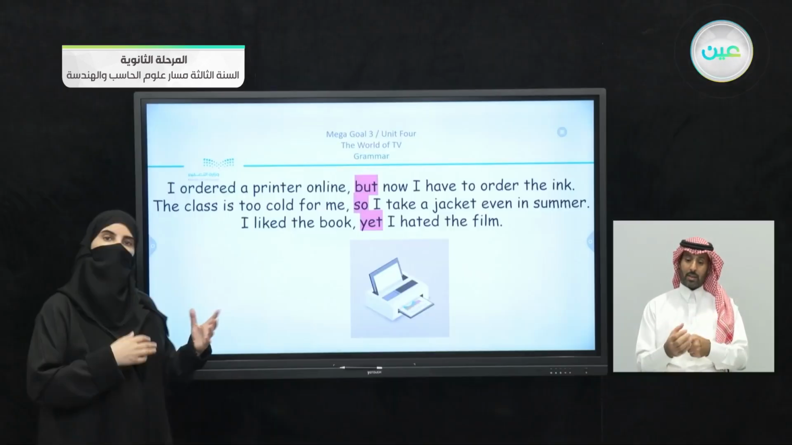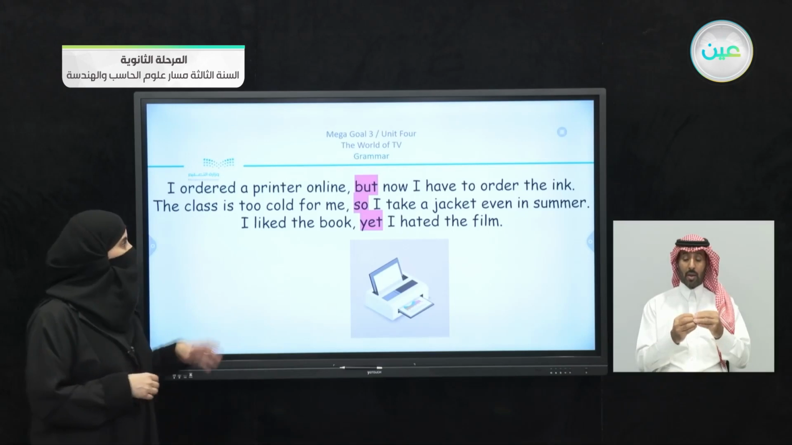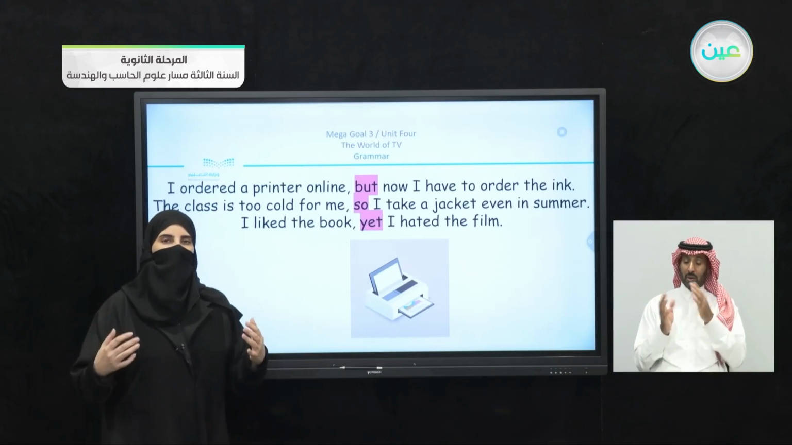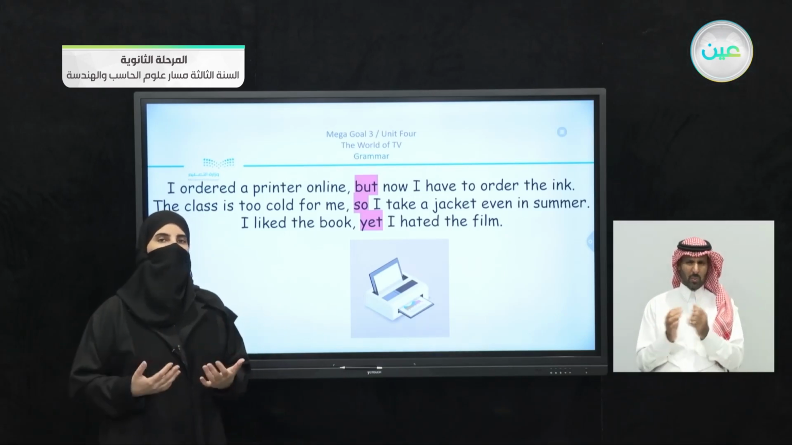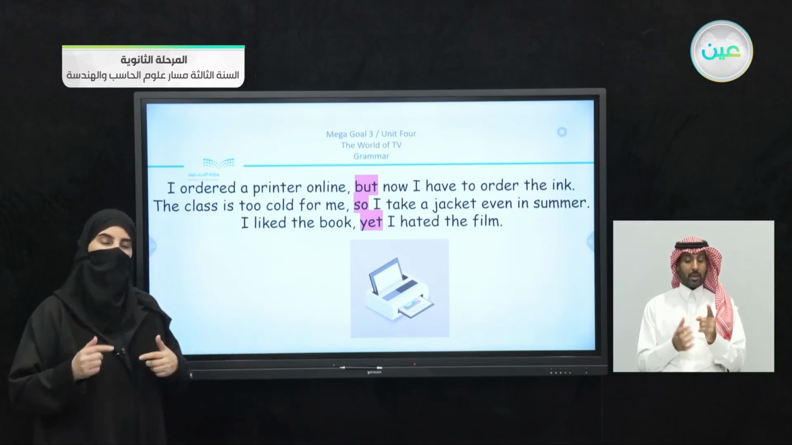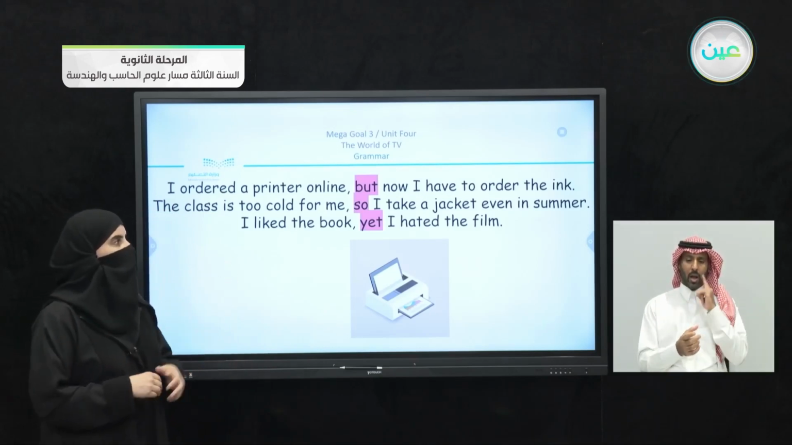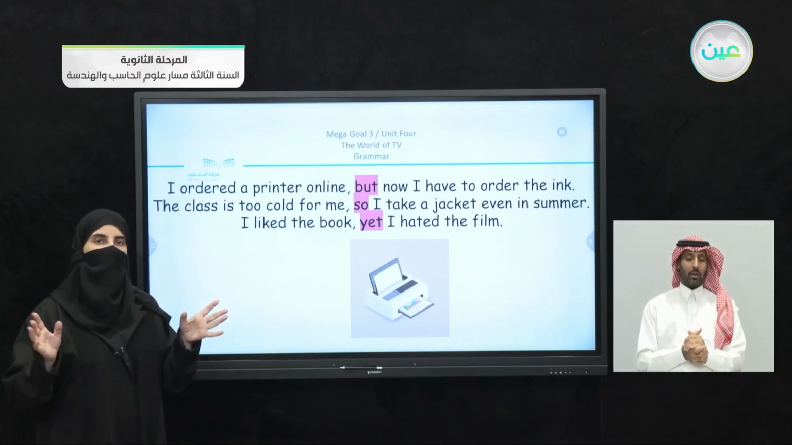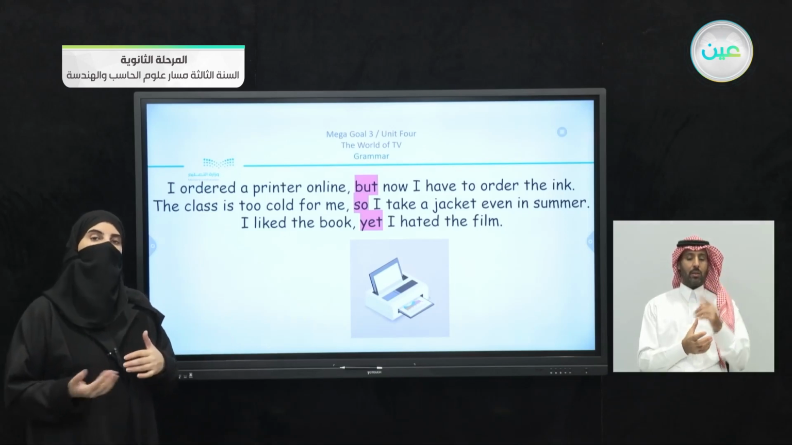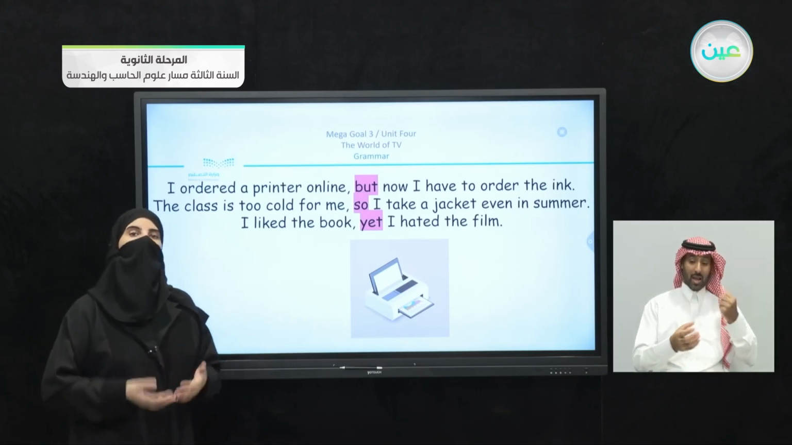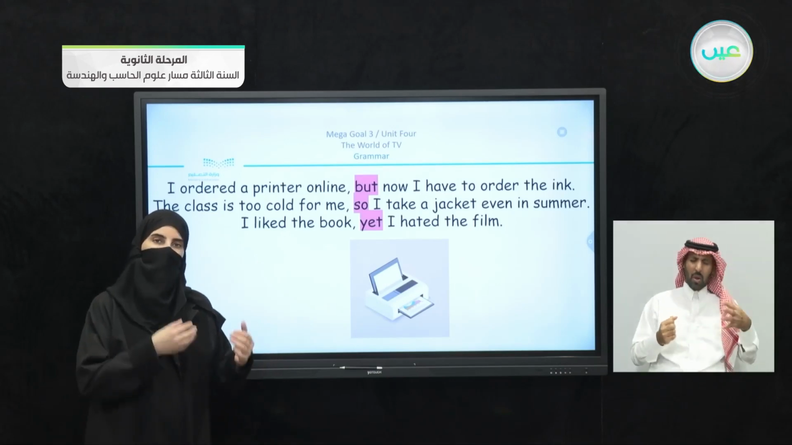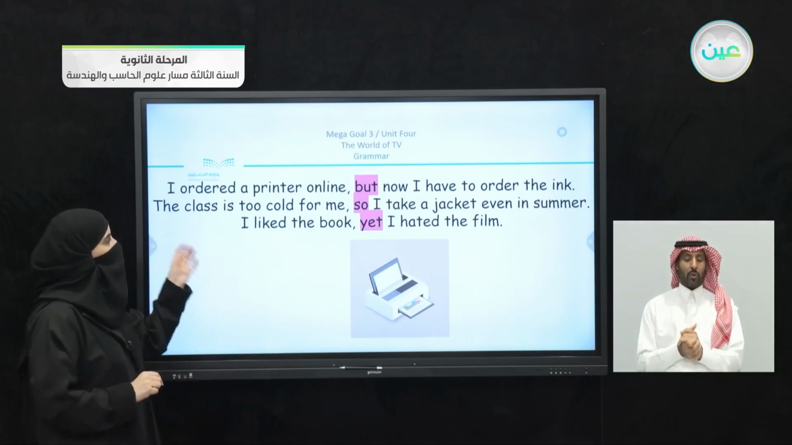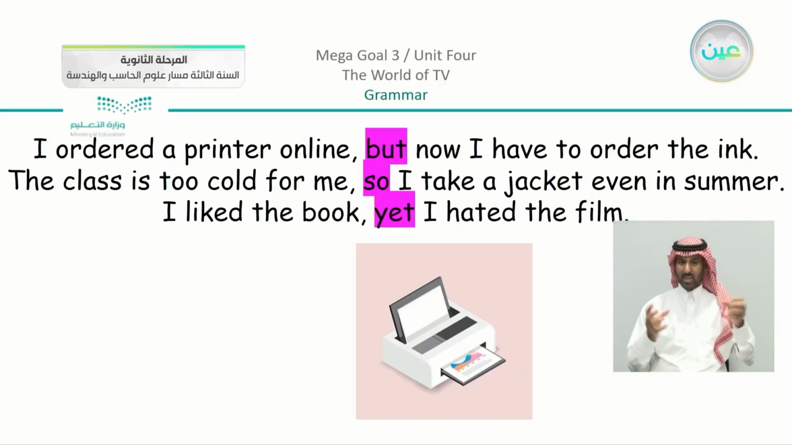The same applies in the second sentence. The class is too cold for me. So this is an independent clause. I can give you information here and tell you that the class is too cold for me. The second clause, or the second idea, is I take a jacket even in summer. I join the two ideas, and you can see that they have different meanings by using the correct conjunction. So why do you take a jacket even in summer? Because the class is too cold for me. I can say this in another way using a conjunction: the class is too cold for me, so I take a jacket even in summer.